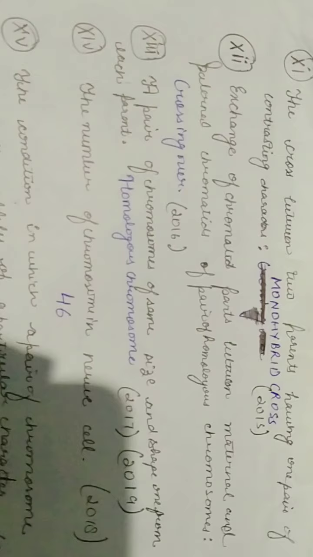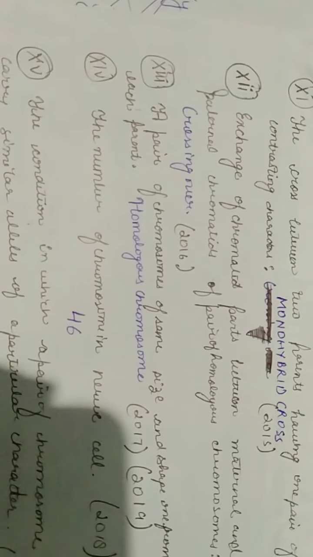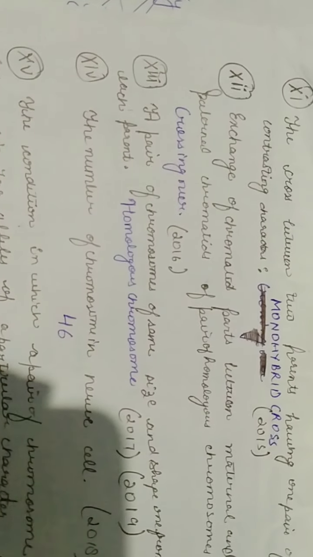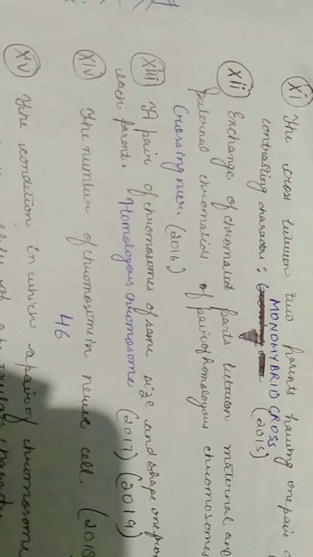The cross between two parents having one pair of contrasting characters. Such a cross between two parents having one pair of contrasting characters, then we call it a monohybrid cross.